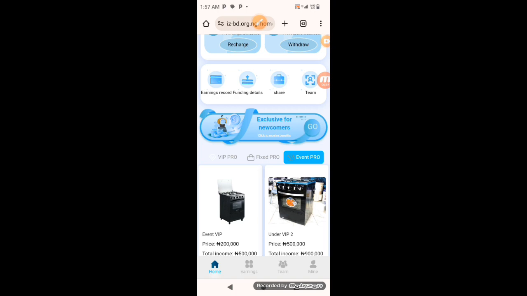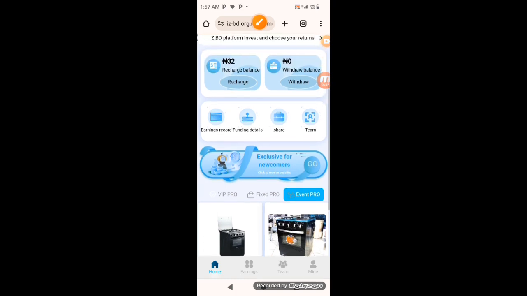Now you can see also some of these other benefits. You can click to check Exclusive for Newcomers. You can just check that and see how it works. So just follow us on this channel. We're going to bring you more of this.